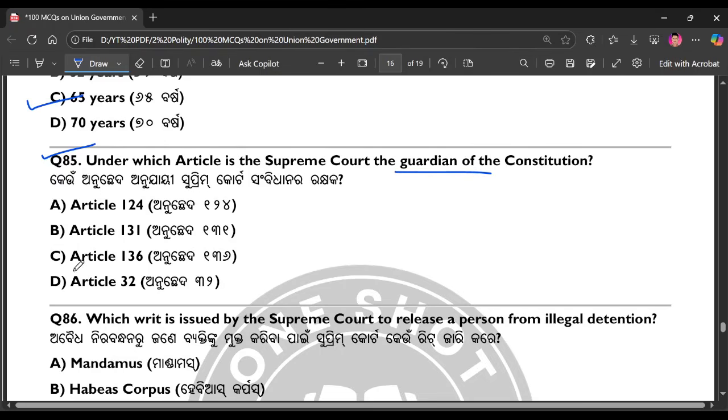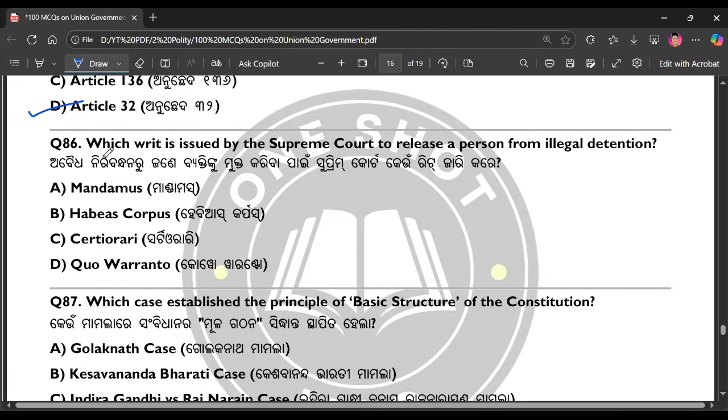The right answer is option number D. Question number 86. Which writ is issued by the Supreme Court to release a person from illegal detention? The right answer is option number B.